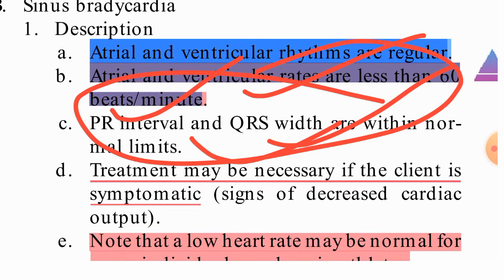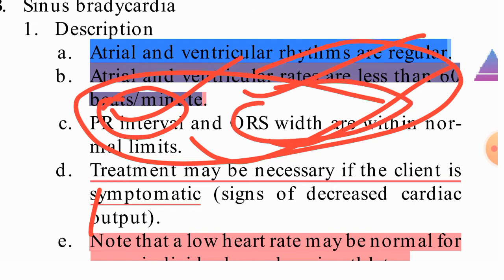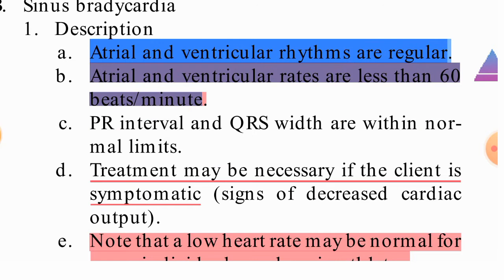So actually, what will happen in sinus bradycardia? The atrial and ventricular rhythm will be regular, and the PR interval and QRS will be within normal limits only. The atrial and ventricular rate of contraction will be less than 60. So that is sinus bradycardia.